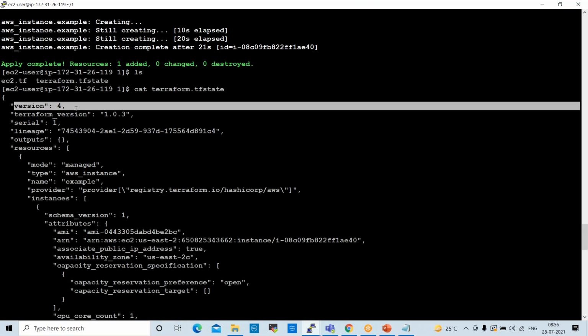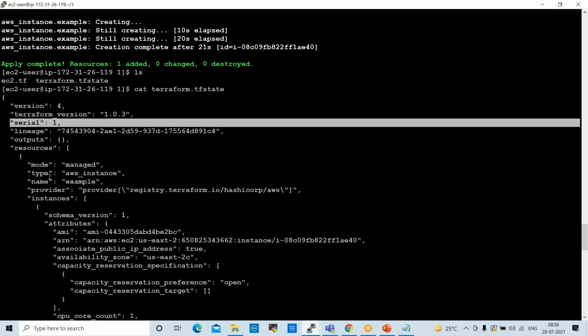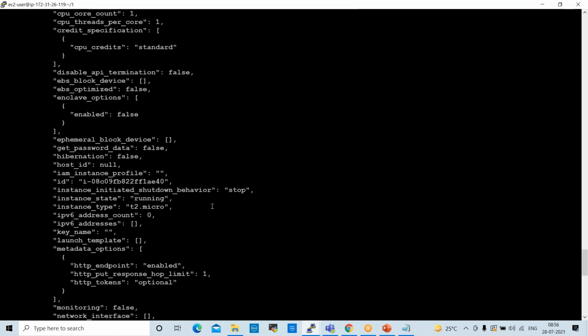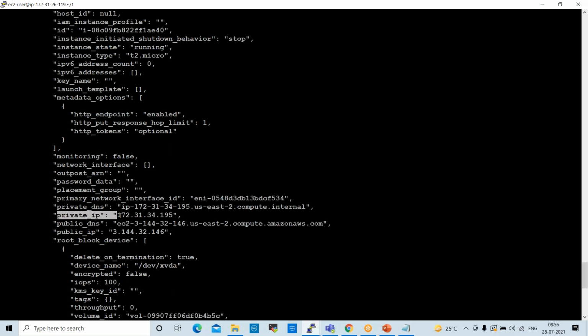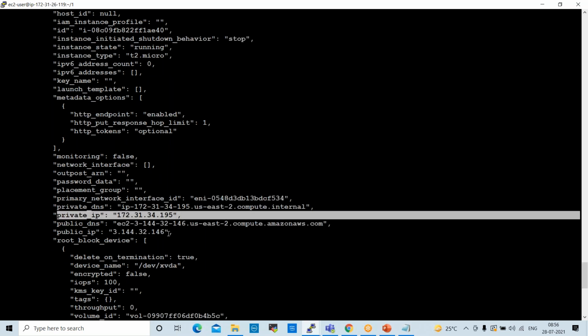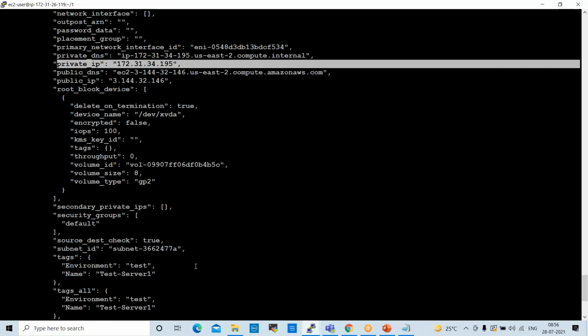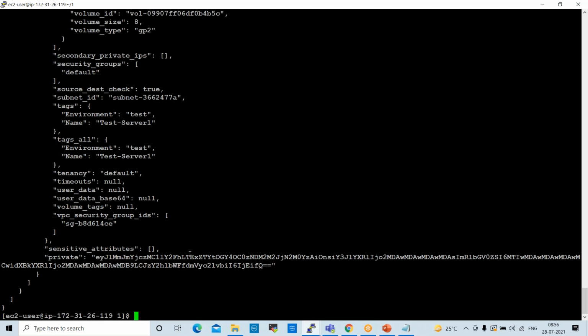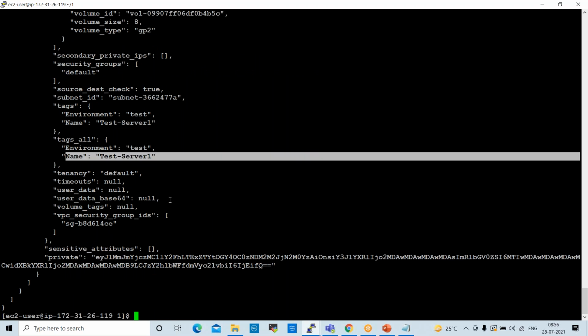Okay. So version, right? And see here, the information, whatever we gave. Private IP, public IP, right? Subnets, the default subnet we are using. Environment, test environment, server name, test server.